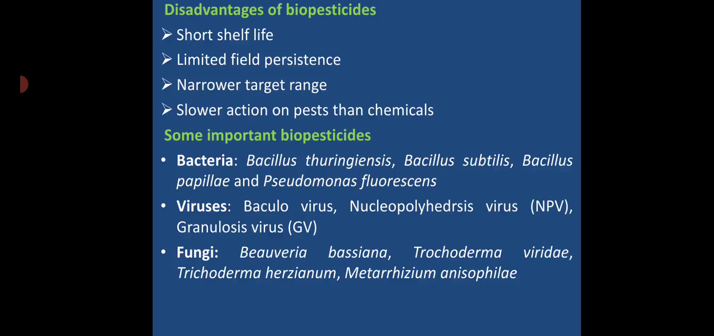Some important biopesticides: among the bacteria, Bacillus thuringiensis, Bacillus subtilis, Bacillus papillae, Pseudomonas fluorescens are commonly used. Among the viruses, the baculovirus, nucleopolyhedrosis virus, granulosis virus are the common species used as biopesticides. Among the fungi, Beauveria bassiana, Trichoderma viride, Trichoderma harzianum, Metarhizium anisopliae, these are all the commonly used fungi as biopesticides.